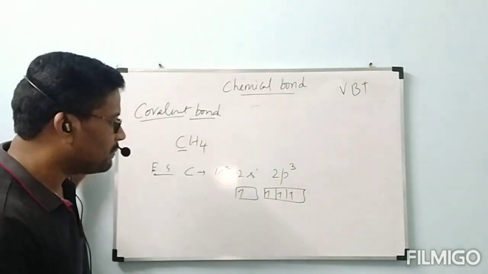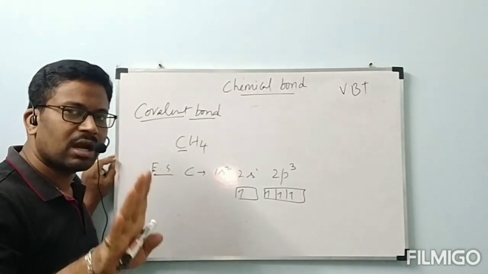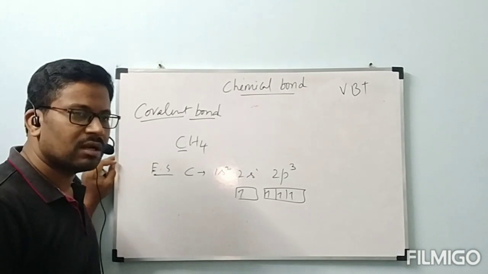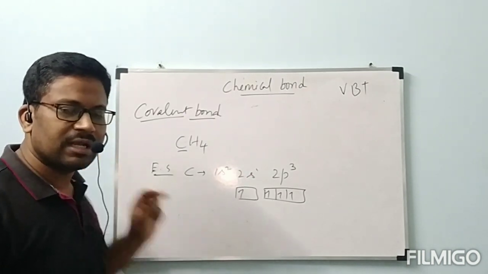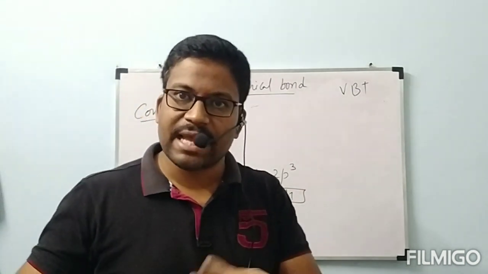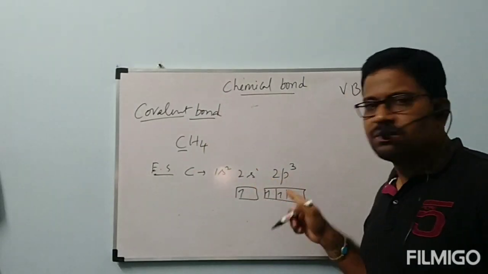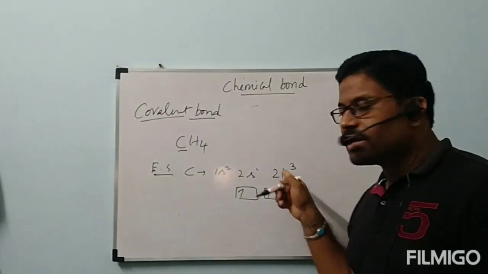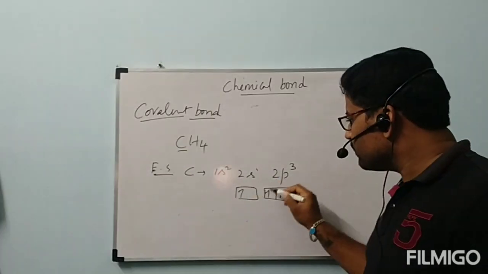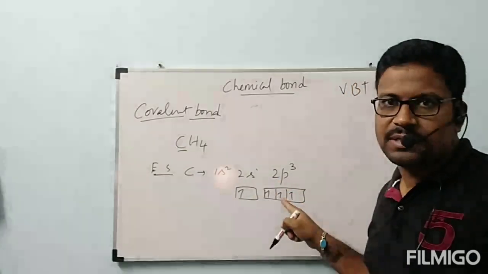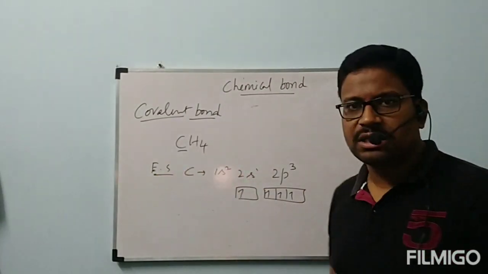No problem at all. But, what is the thing? Those 4 orbitals are not similar orbitals. One is s orbital and remaining 3 are p orbitals. Definitely s and p orbitals are varied with energy. 2s has lower energy when compared to 2p. Definitely this one has lower energy when compared to these 3. These 3 are degenerate orbitals. They have same energy.